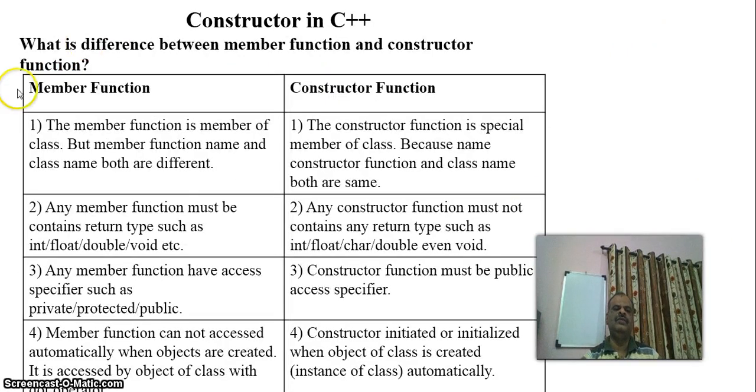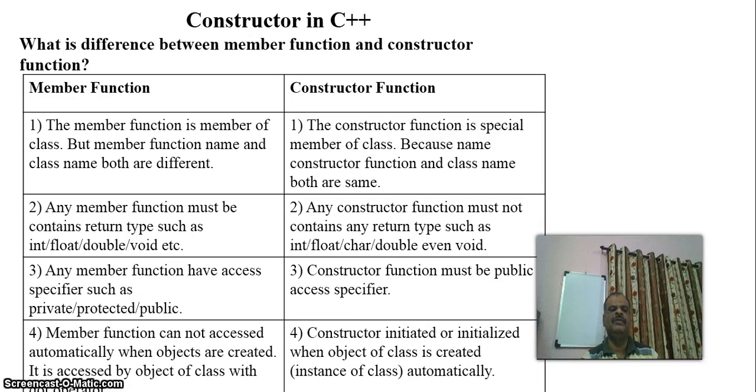What is the difference between a member function and a constructor? A member function is a member of the class, that means it is declared and defined in the class body, but a constructor function is also a member of the class, and its name is the same as the class name.